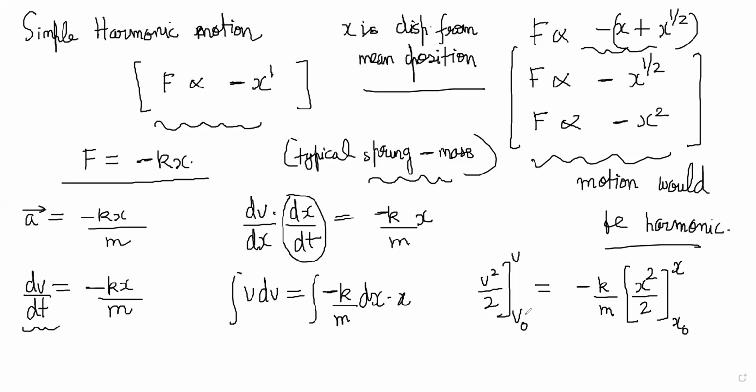I'm just making an equation in the most general situation possible. I'm starting the particle's motion at x naught with a velocity v naught, and right now it is at some x position with a velocity v. So you will get this equation and I will solve it here.